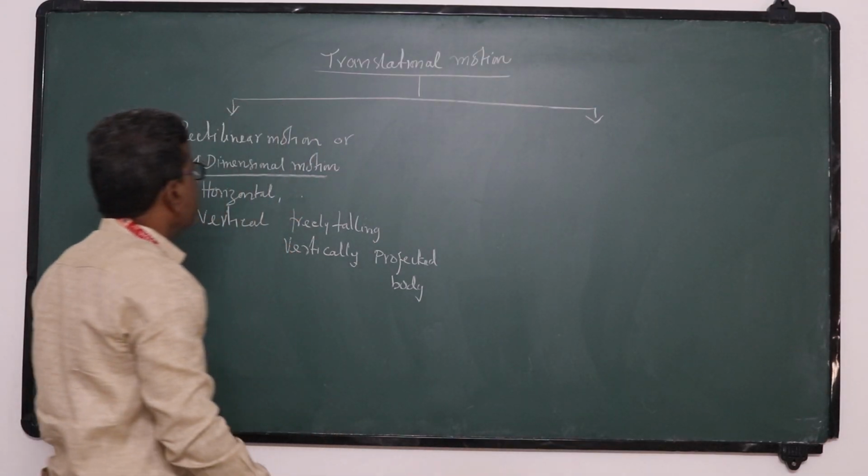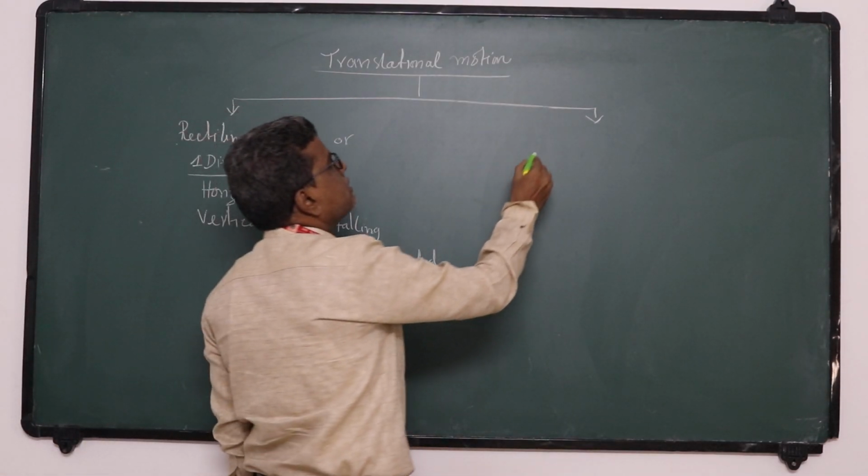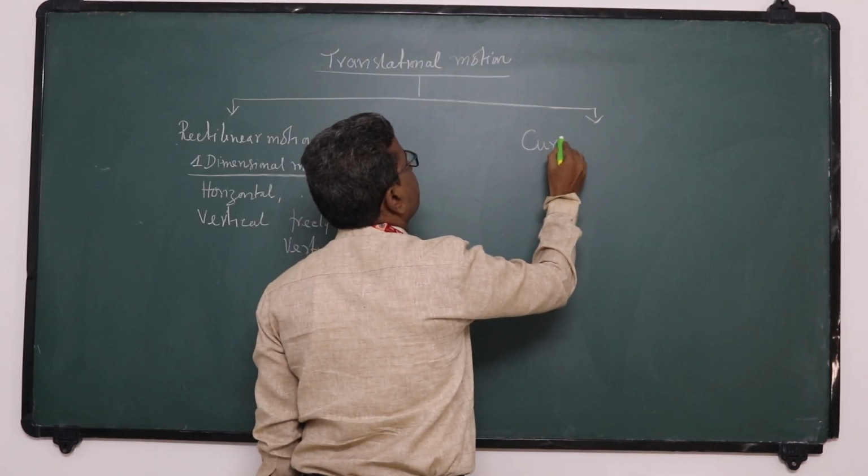This is rectilinear motion, and again this one is curvilinear motion.